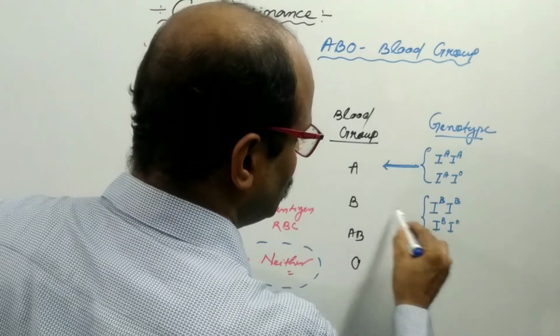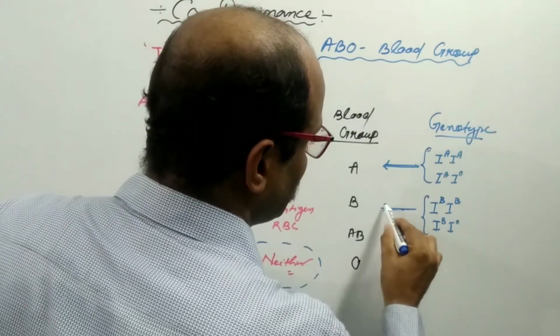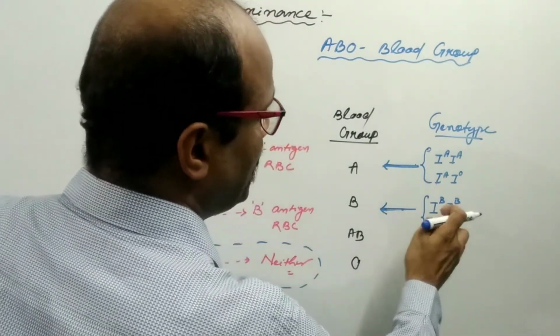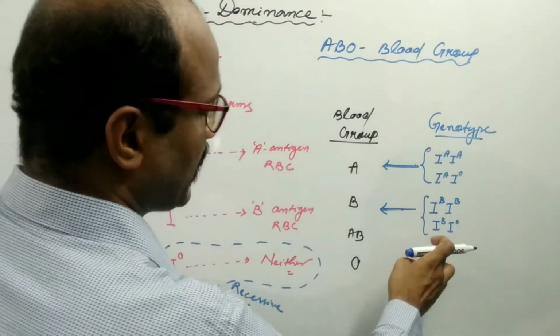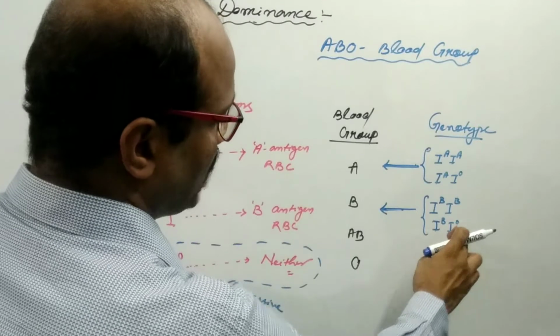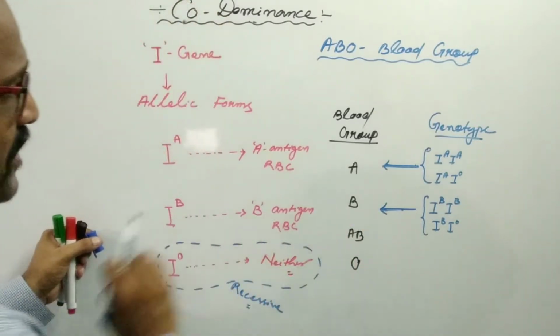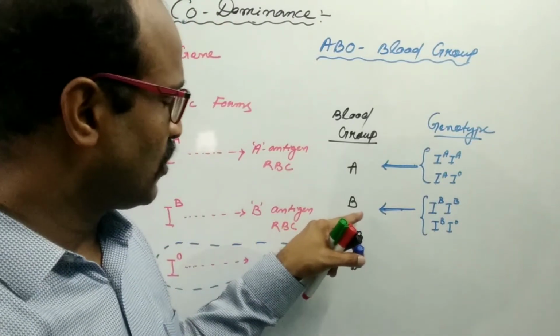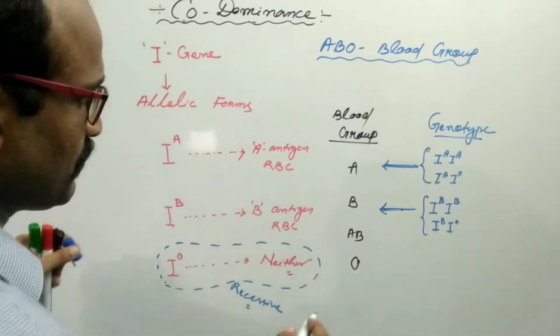Here also the same event: because of the presence of IB with IB or IO, they produce the B type of antigen. That's why the blood group will be B.